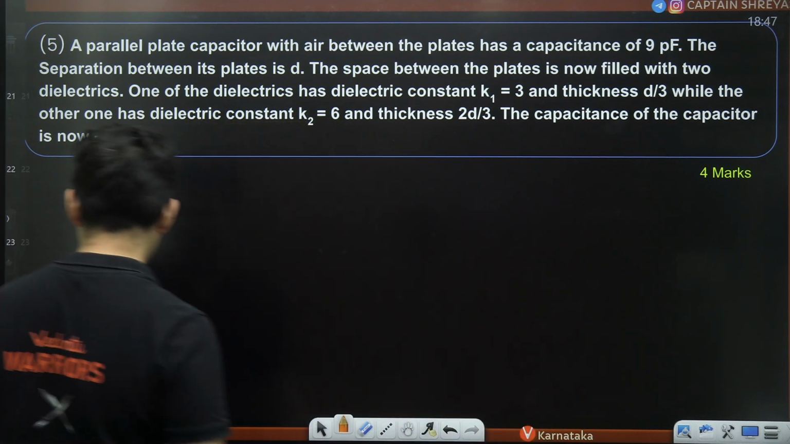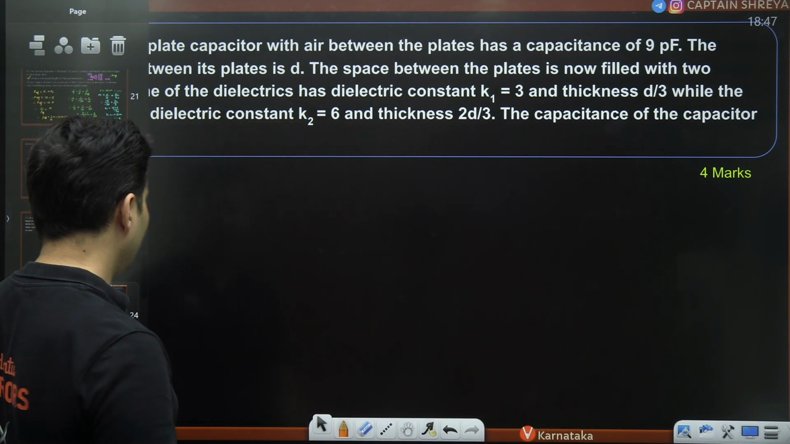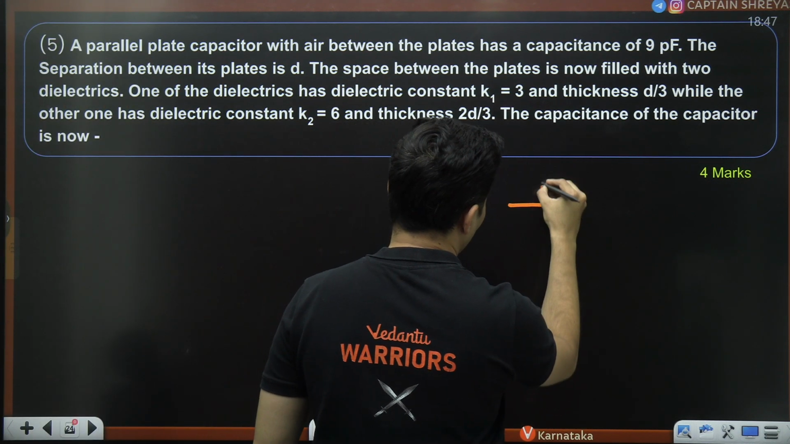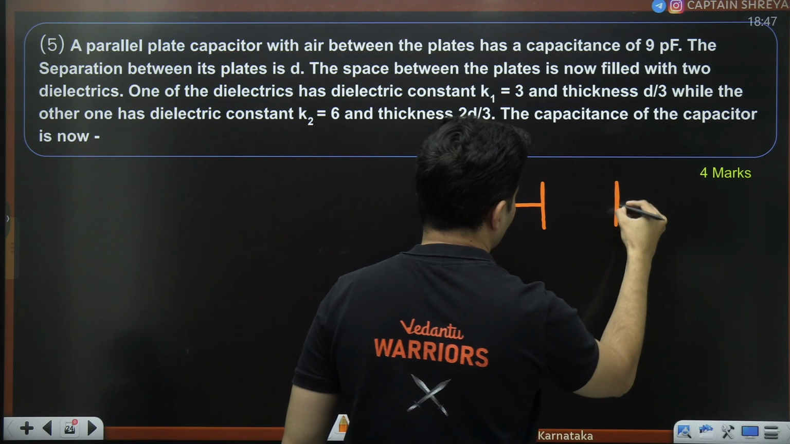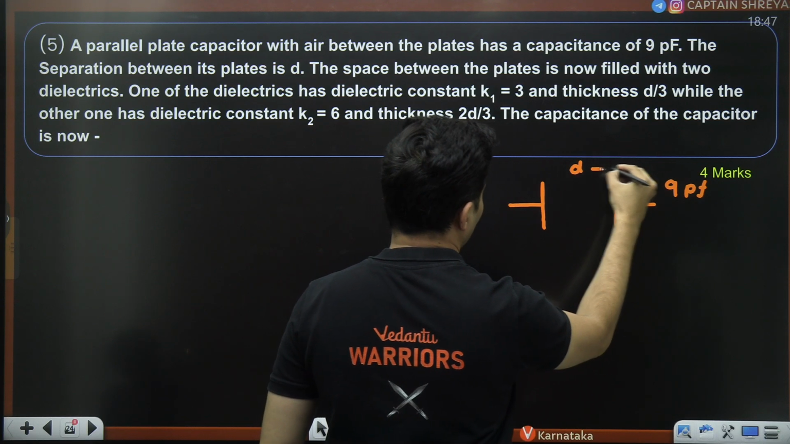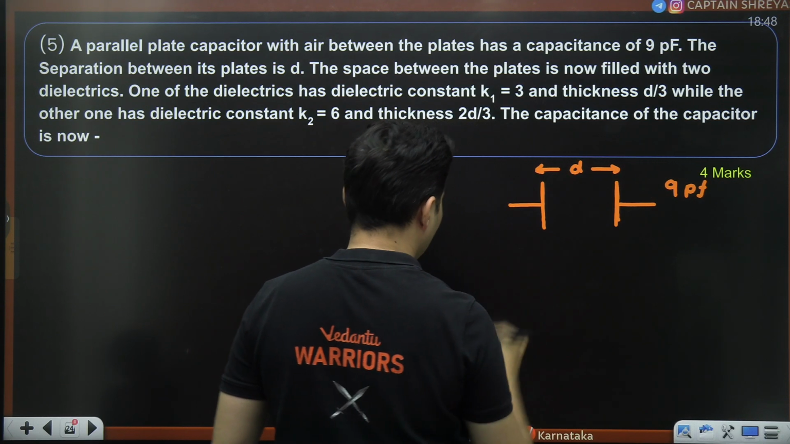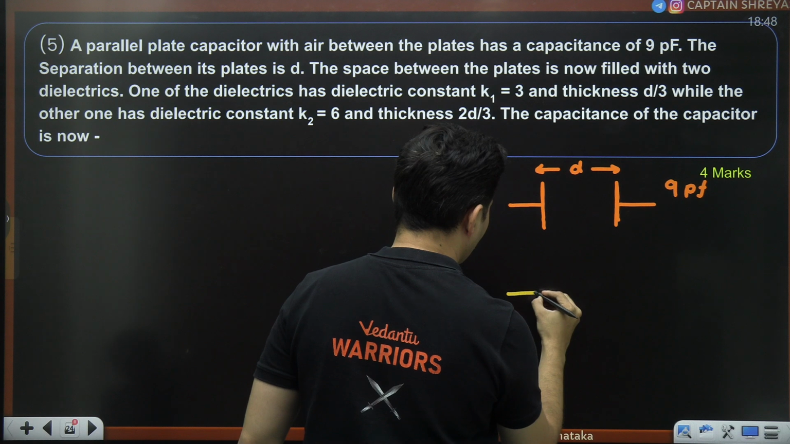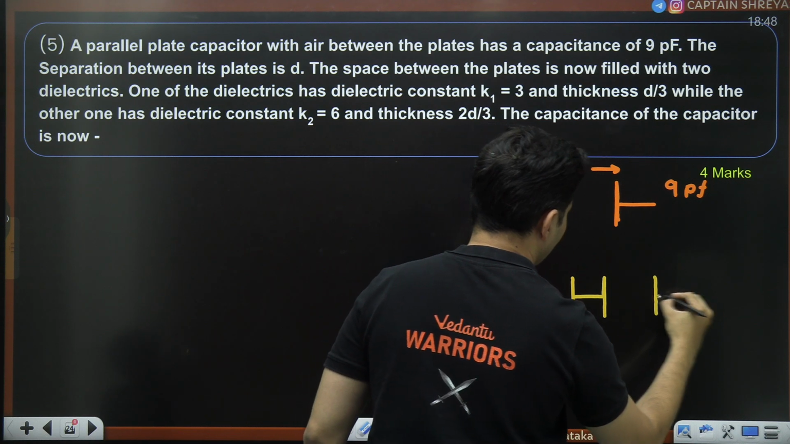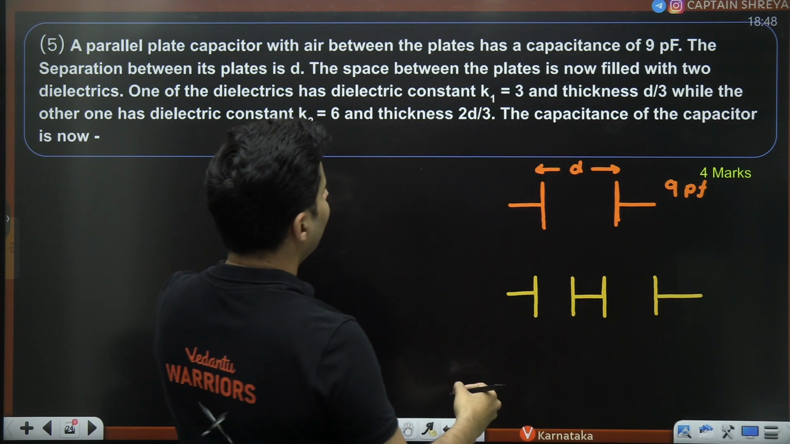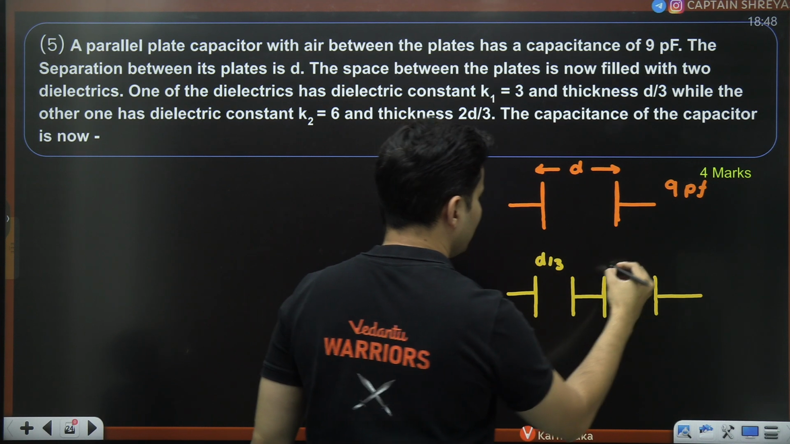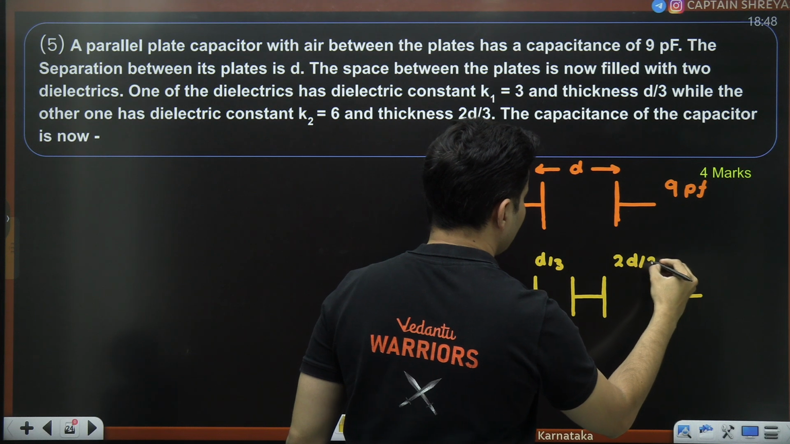First of all, let's start with the diagram, my dear students. Okay, this is our capacitor. This is 9 picofarad. The distance between the plates was D. Now what you are doing, you are making it into two separate capacitors. One is D by 3, other is 2D by 3. So D by 3 is the length and 2D by 3 is the length here.